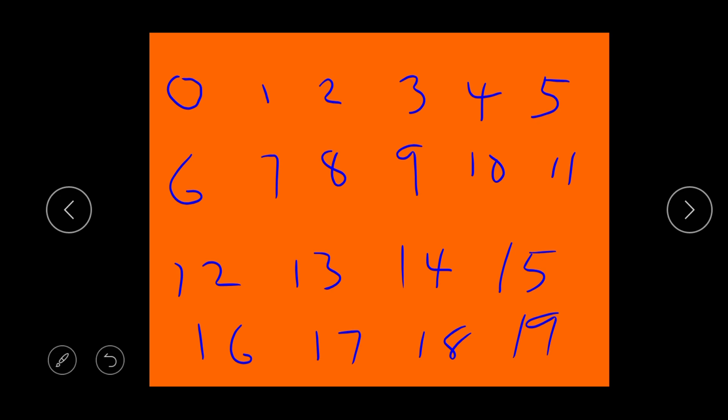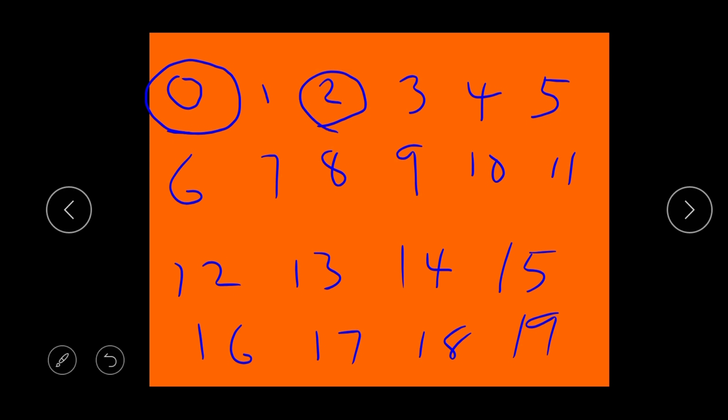Now let's circle all the even numbers from 0 to 30. This is an even number. You are going to miss one step. 1, is 1 even? No. So you are not going to circle 1. You are going to move to the next number, 2.